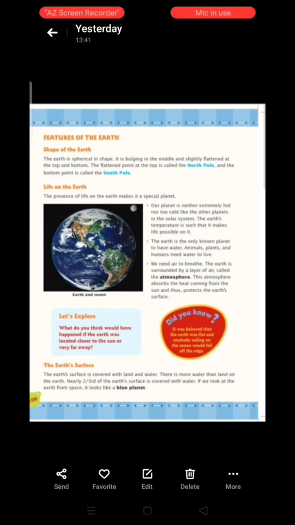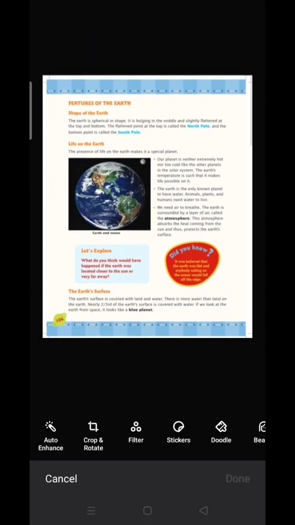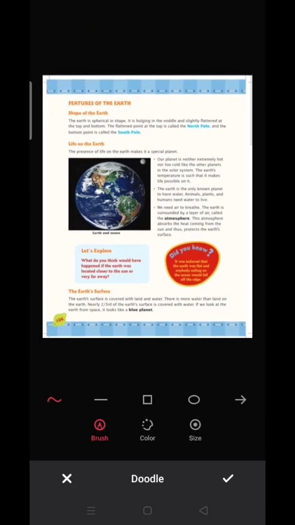It is bulging in the middle and slightly flattened at the top. Here I am just showing you how the bulging and the slight flattening are represented. So bulging is represented here. So here you can see there is a bulging part, and the flat portion is on the upper and lower side. The upper part is representing the north pole and the lower part is representing the south pole.